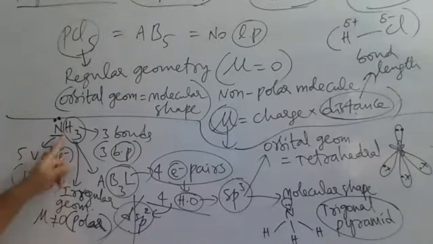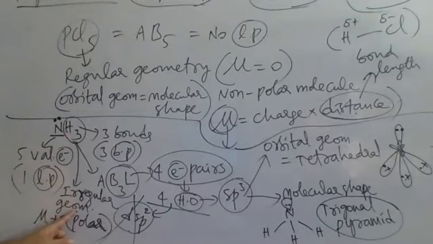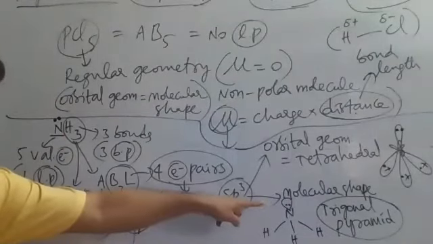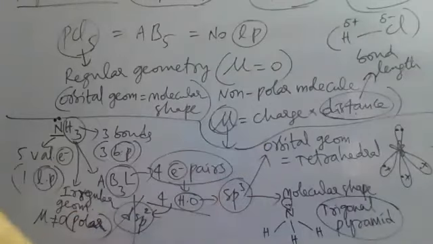Why did you say NH3 molecule has irregular geometry? It has irregular geometry because the molecular shape is different. For NH3, the orbital geometry is different. So in this way, we have to understand each and every point keenly. Then only you can get good marks. Otherwise, you will lose marks, I'm telling.